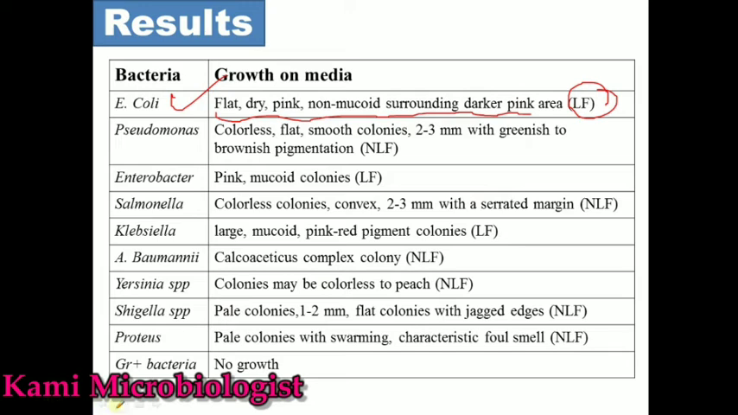Then we have, the second is Pseudomonas aeruginosa. Pseudomonas aeruginosa produces colorless, flat, smooth colonies having 2 to 3 mm in diameter, and it can also have a greenish to brownish pigment, which shows that it is a non-lactose fermenting bacteria. NLF means non-lactose fermenting bacteria.